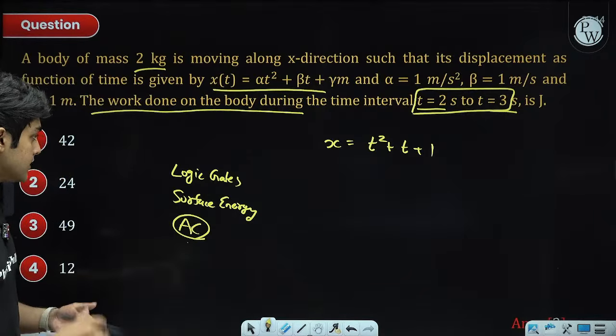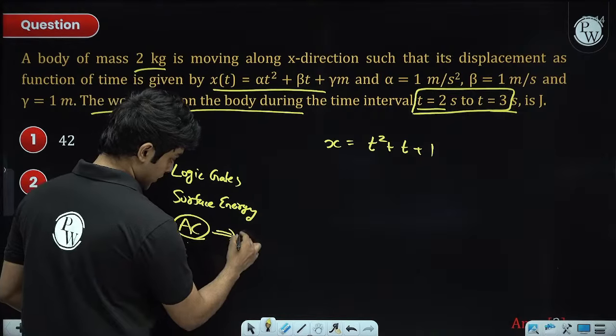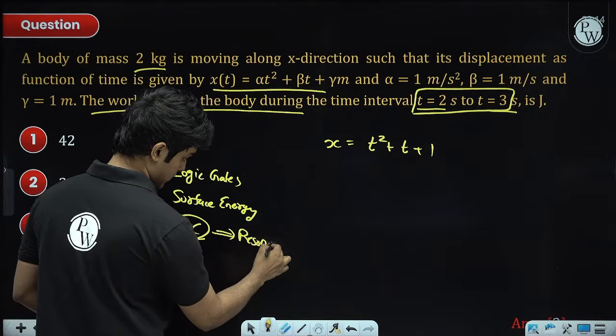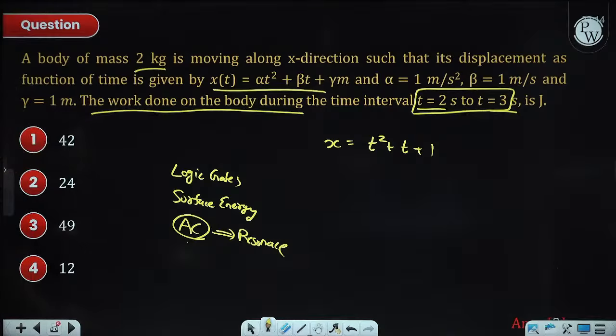So there is an easy AC question repeating, also the resonance formula, right? Resonance one. What else is repeating? You should take a look at the April shift problem. Session time I told you, bro, it is around 1:30 am.